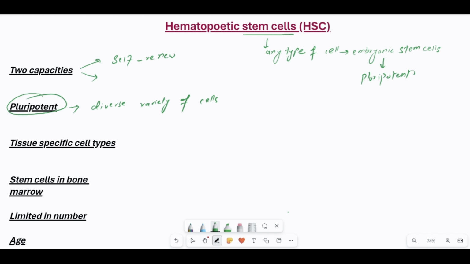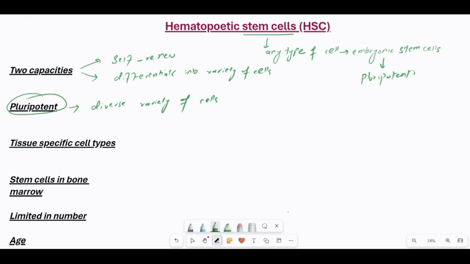So they can repopulate themselves. And the second important feature of these stem cells is that they can differentiate into a variety of cells. Diverse types of cells can be produced from them. So these are the two important properties.